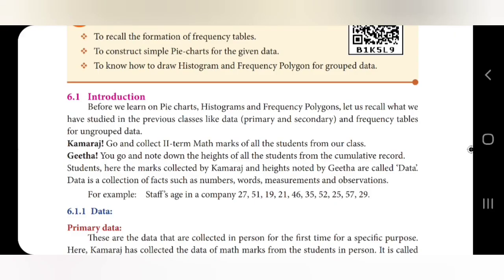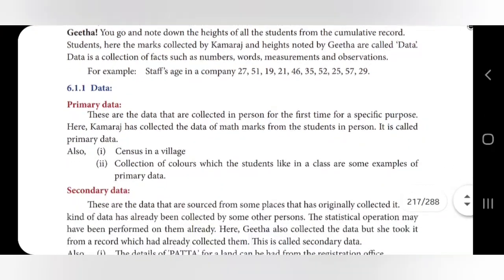Briefly about statistics. In the introduction, before we learn about pie chart, histogram, and frequency polygon, these are the things we have already learned in 7th standard, the primary school. Now, let us see what is primary data and secondary data.